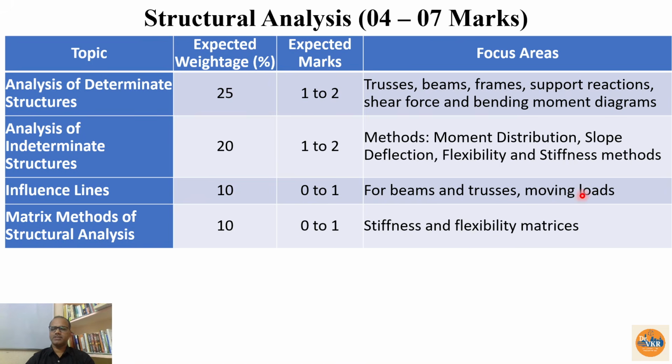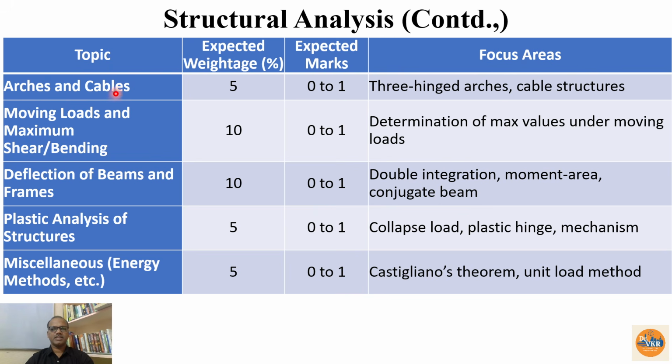So for beams and trusses, moving loads also there. And matrix method of structural analysis, stiffness and flexibility matrices, this also we need to understand. Then we are having the arches and cables, where the weightage is very less, 3-hinged arches or cable structures. Moving loads and maximum shear, we can expect one question from this topic, determination of maximum values under the moving loads. Deflection of beams and frames, so already we have discussed this one. In this one, the conjugate beam method has been added. This is also one of the important methods, because by using this method we can solve the problem very quickly.